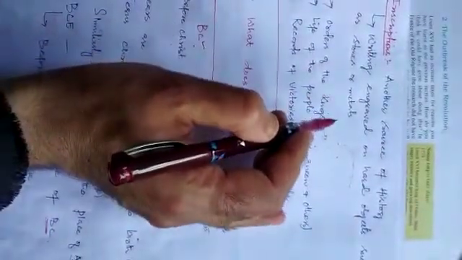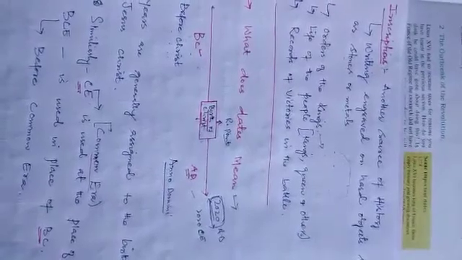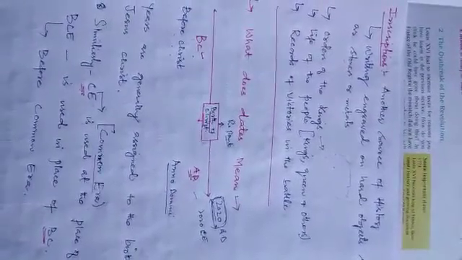So what are inscriptions? This is another source for studying our past. Inscriptions are writings engraved on hard objects such as stones or metals. The writing is engraved on hard objects like stone or a metal plate.